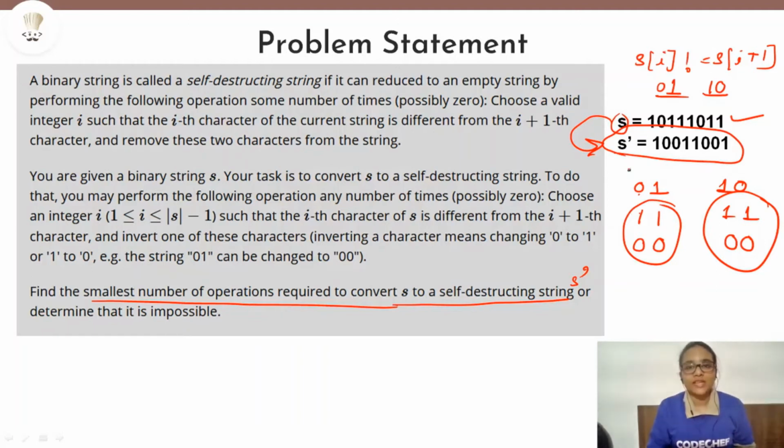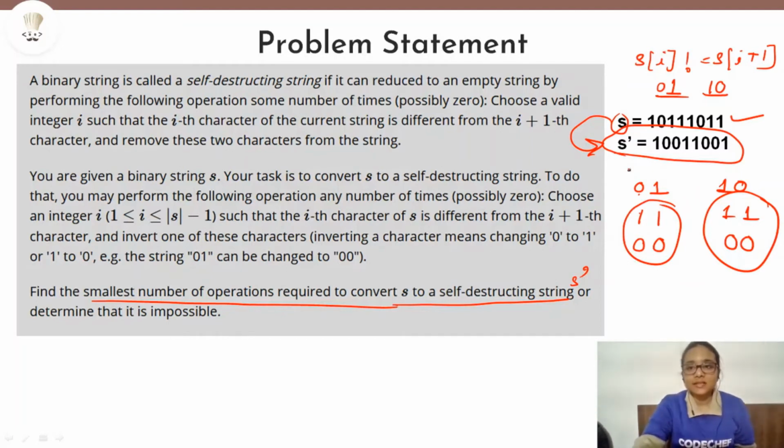Now it may not always be necessary that the given string can be converted into a self-destructing string, as we already discussed that there are some conditions pertaining to a self-destructing string, like it should be of even length and it should have equal number of zeros and ones. So all of those things are there. So it may be possible that we are given a string of odd length and there are some corner cases as well. So in that case, it will never be possible to convert the given string into a self-destructing string. So if it is impossible, then we have to determine that as well.